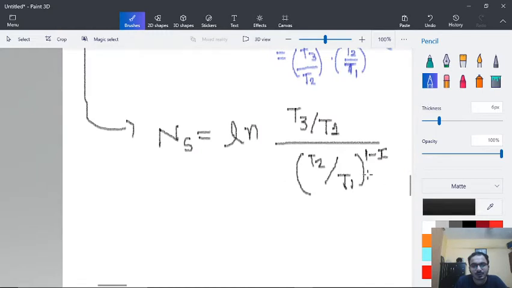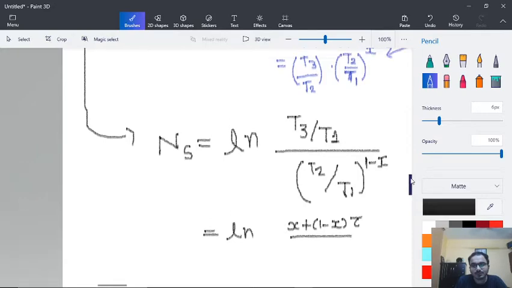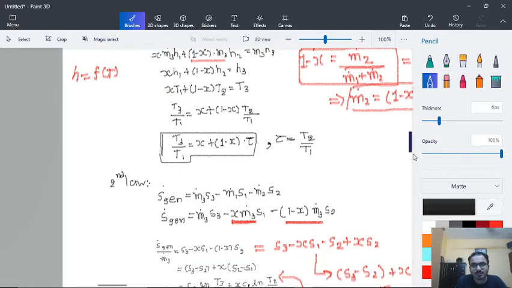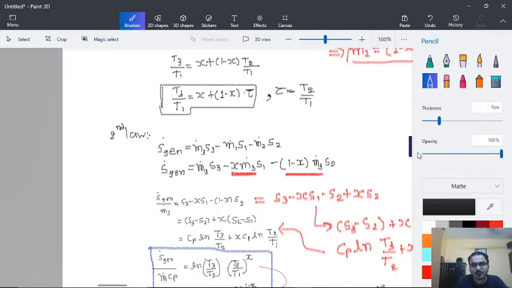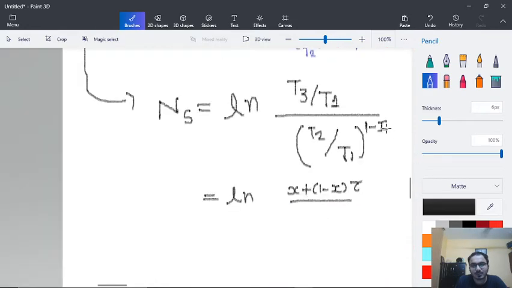So we can write this as ln of x plus (1 minus x) into tau in the numerator, and instead of T2 by T1 we can simply put tau, raised to x. So tau raised to (1 minus x).